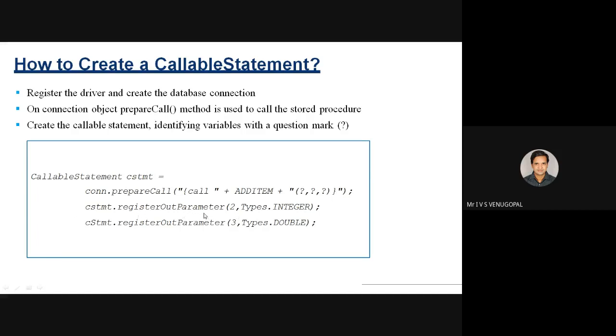Register out parameter indicates what data is retrieved from the stored procedure to your program. It is used to register the parameters that are retrieved as a part of the result. Whenever you execute a procedure, if it returns some data, that data needs to be registered using registerOutParameter.